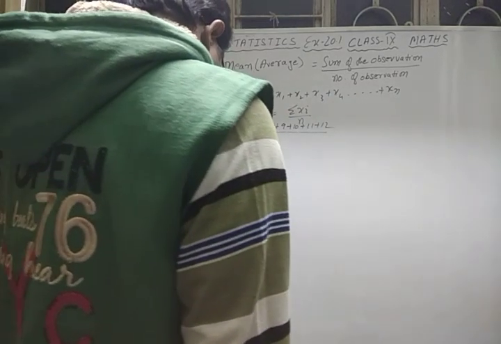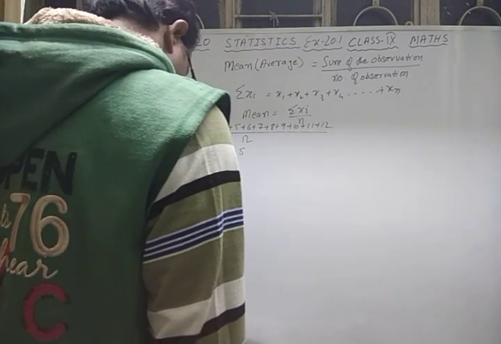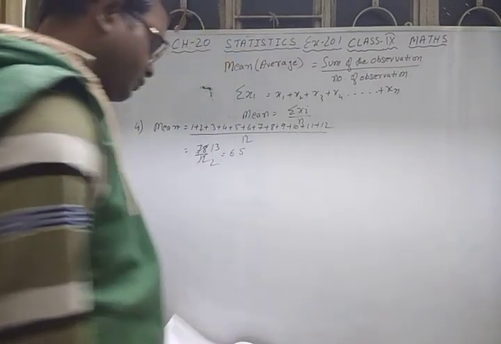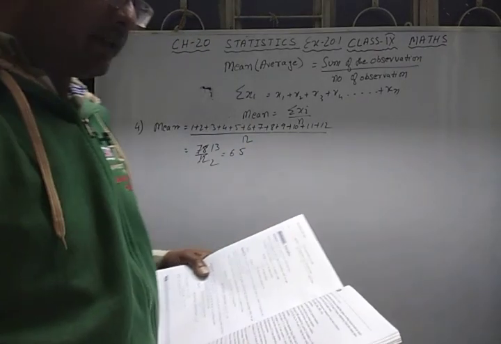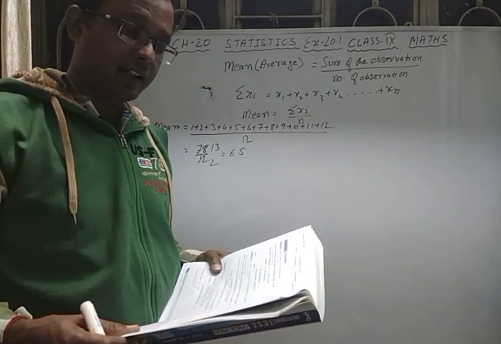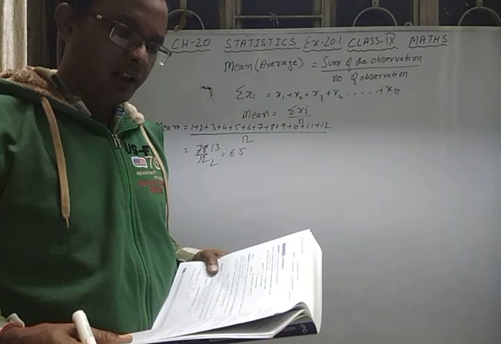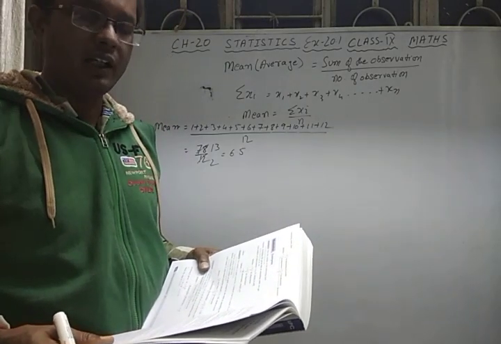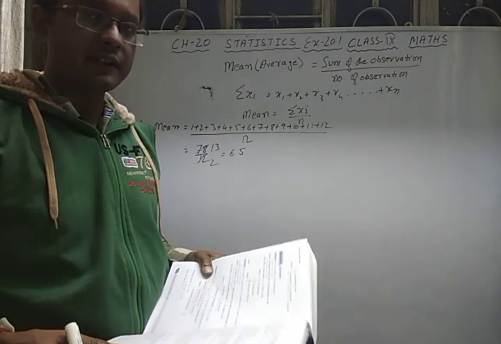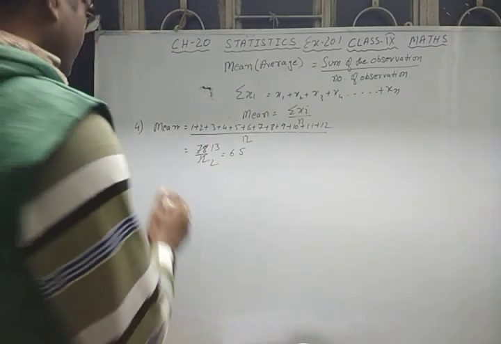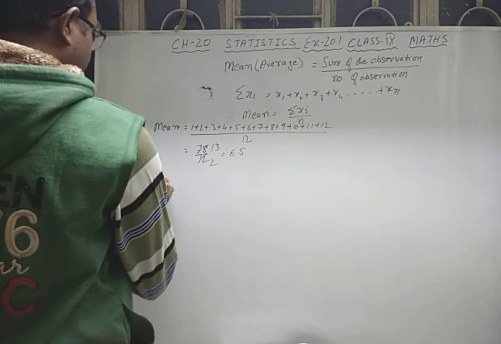Now an important question is given here, number 7. The mean of 5 numbers is 12. If one number is excluded, that means if you exclude one number from that, the mean of the remaining numbers is 23. Find the excluded number. Okay, so how will you do it? You see question number 7.